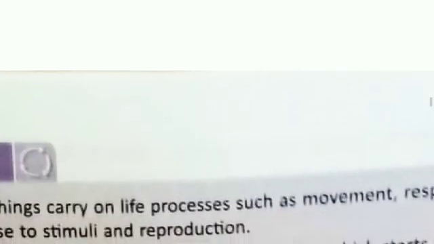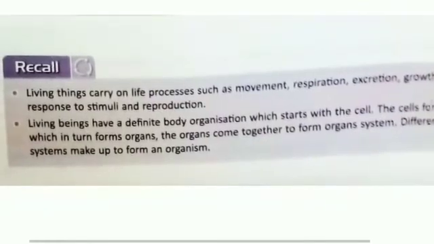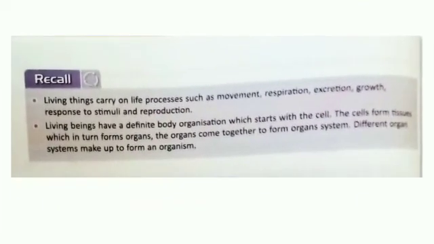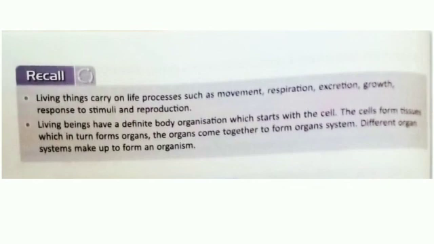Now come to recall, meaning the summary of this chapter. Living things carry on life processes such as movement, respiration, excretion, growth, response to stimuli and reproduction. Living beings have a definite body organization which starts with the cell. Cells form tissue, which in turn forms organs. Organs come together and form organ systems, and different organ systems make up an organism.